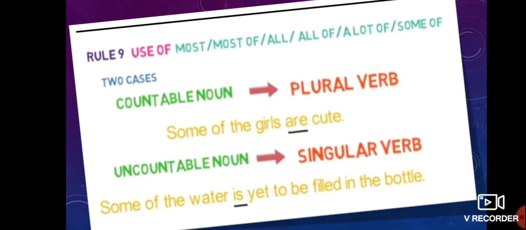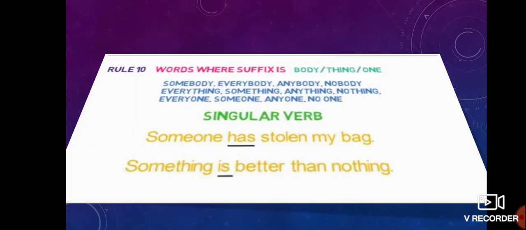Okay, next, the second one, some of the water. As water is an uncountable noun, we cannot follow a plural verb here, that is wrong. You can follow here the singular verb is. Some of the water is yet to be filled in the bottle. Okay. Now come to the next one.